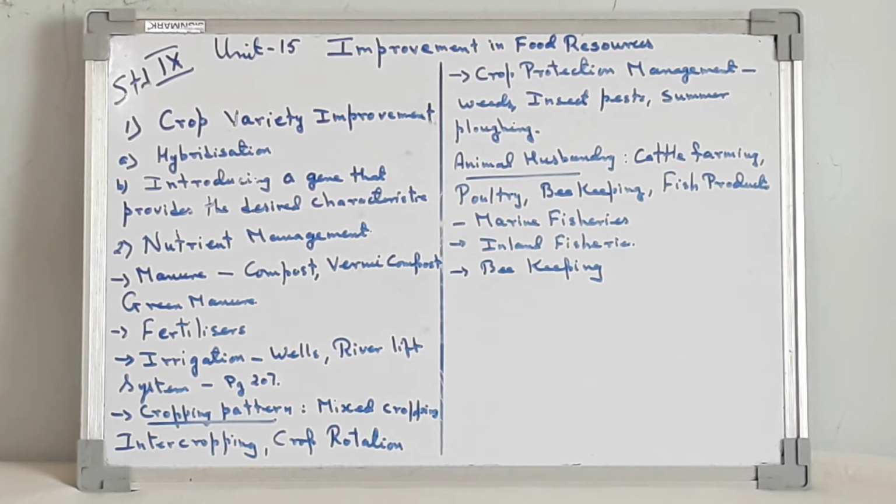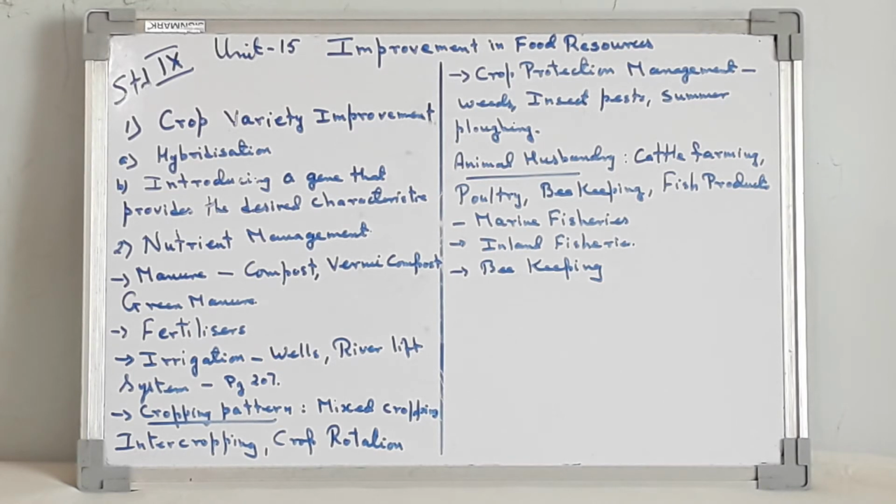Mixed cropping is growing 2 or more crops simultaneously on the same piece of land. For example, wheat plus gram or wheat plus mustard or groundnut plus sunflower. This reduces disease risk and gives some insurance against failure of one of the crops.